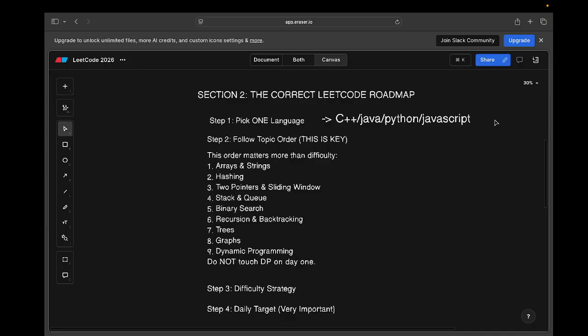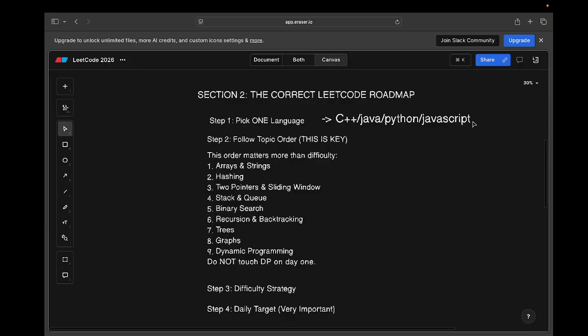Everything, because problem solving does not depend upon any particular language; it depends upon your problem solving skills, right? So don't rush, or get confused about what to choose. Just pick any language, be it C++, Java, Python, or JavaScript, because at the end of the day, you are improving your problem solving skill. You are not improving your knowledge of a particular language, right? So your main goal is to improve your problem solving skills, right? So pick any language: C++, Java, Python, JavaScript.